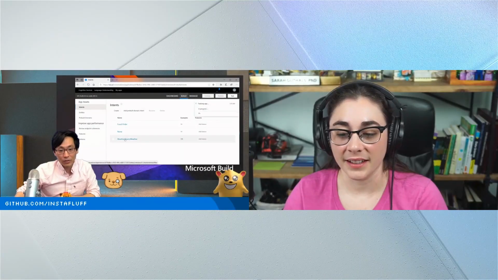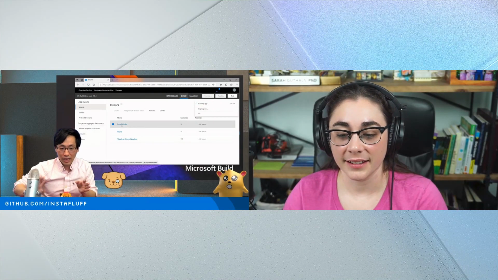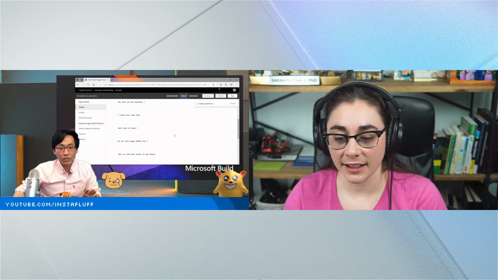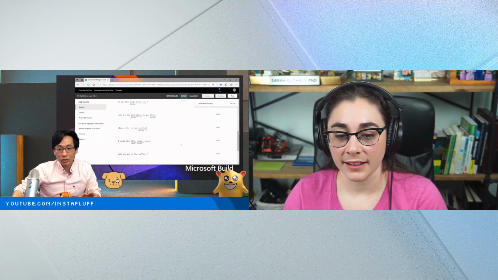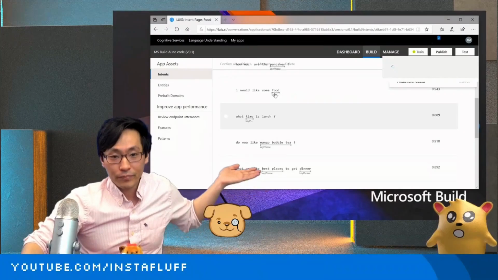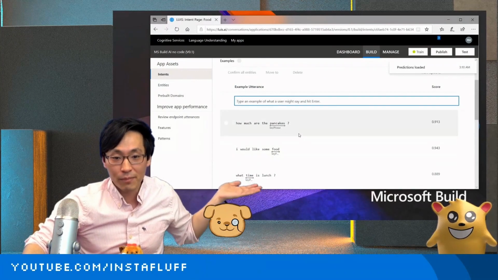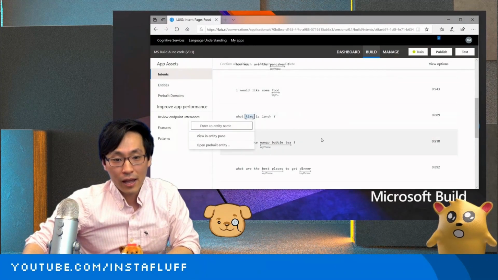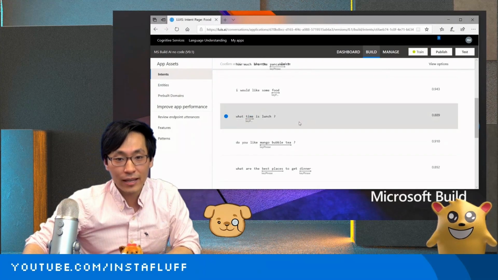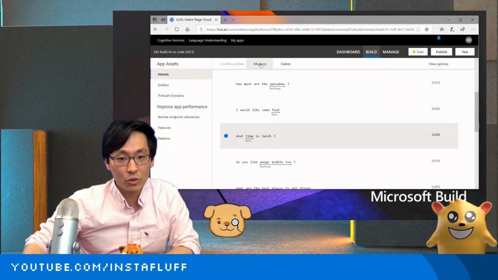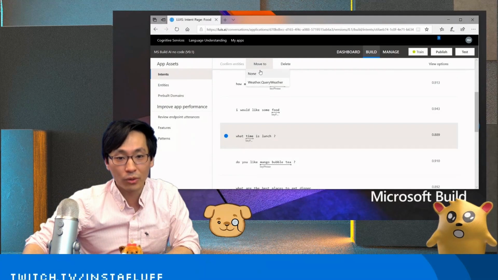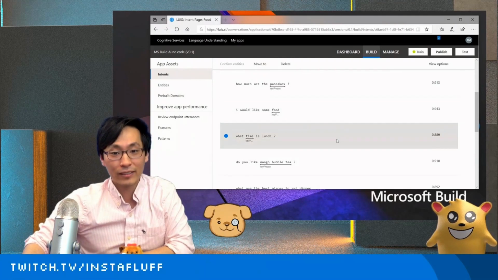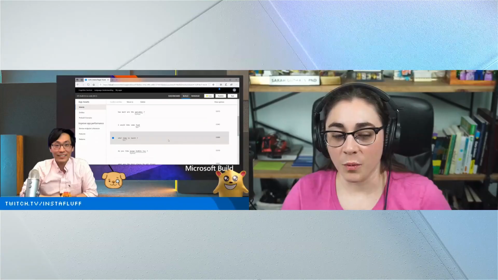Awesome. And what else you can do is if you go back and you have to reorganize all of these, you can click on each intent, and it'll show you all of the phrases that you've entered in the past, and you can click these and change the actual intent if you want. So you can say, move to query weather or none. Awesome. Pretty nice and very easy.